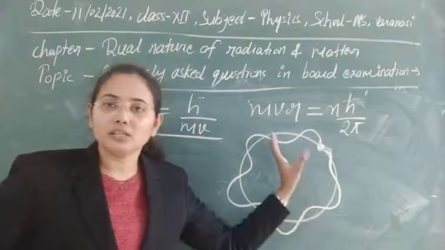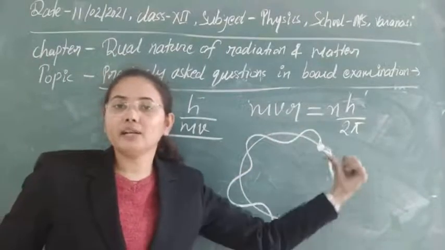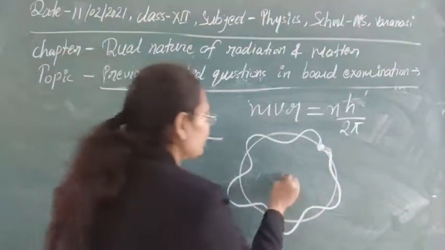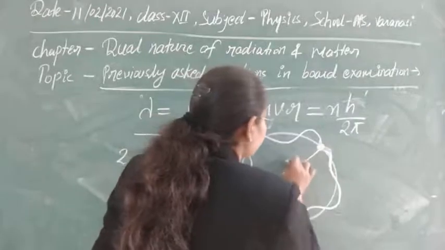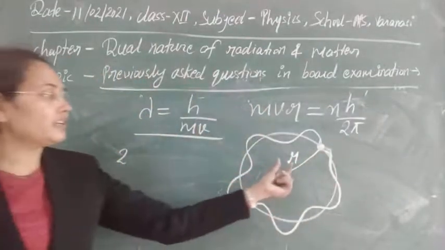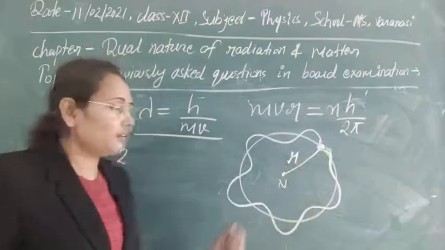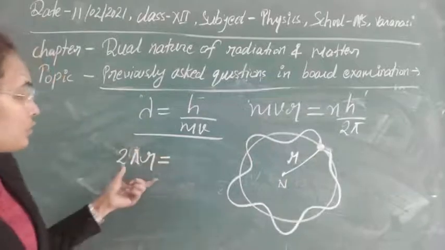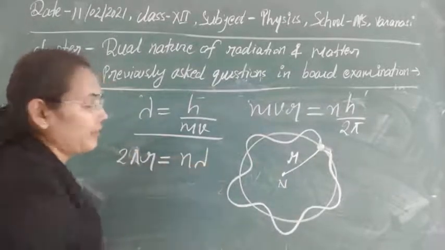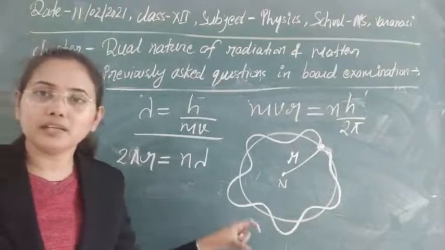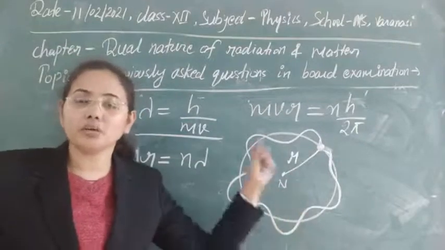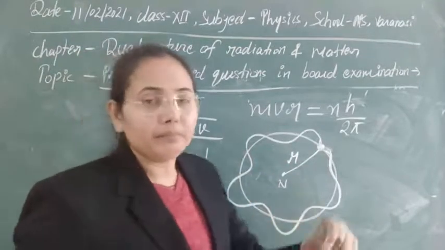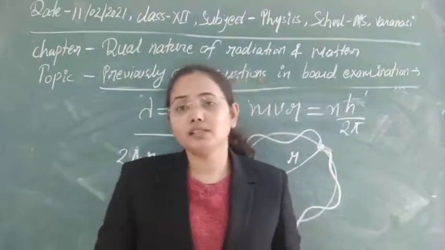one complete revolution through this orbit. So obviously the distance travelled by this particular electron will be equal to the circumference of this orbit. So suppose this is the nucleus and the radius of this orbit is equal to r, then the circumference will be equal to 2 pi r here. So this 2 pi r should be equal to an integral multiple of lambda. So this is the condition imposed by de Broglie on these circular orbits for the movement of electrons in that particular orbit, or for the movement of the wave that the electron is constituting there.